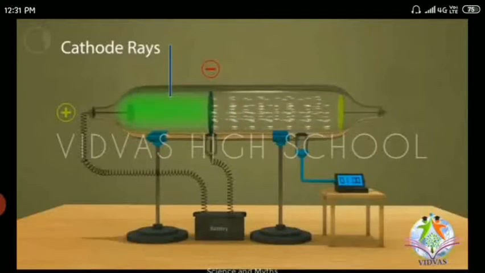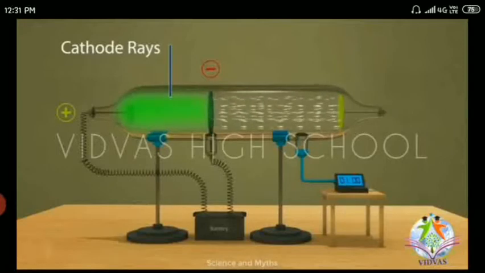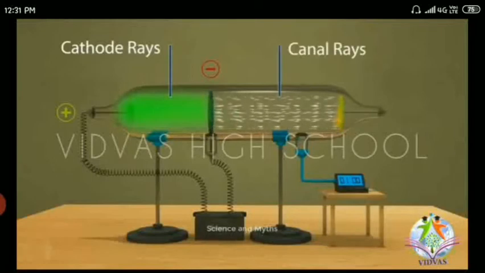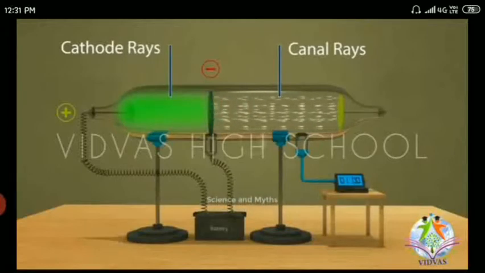While observing the green color rays, due to that perforation, the small holes present in the cathode, he observed some other particles moving on the other side of the cathode electrode. These rays move to the end of the discharge tube and strike the plate, which creates a shining, glowing nature. As they pass through those holes, he named them canal rays.